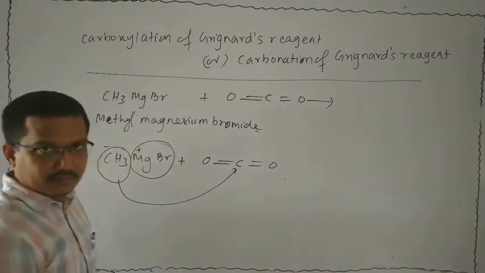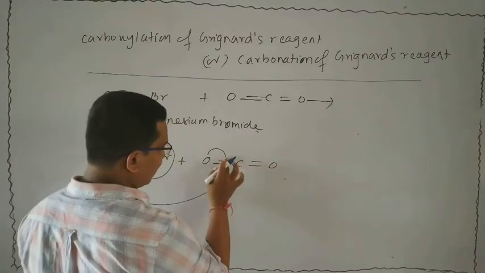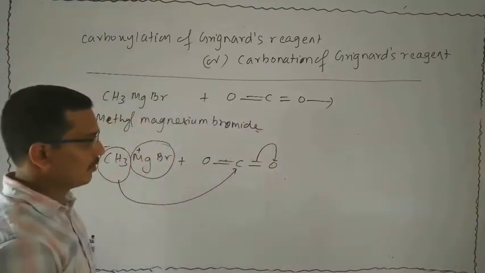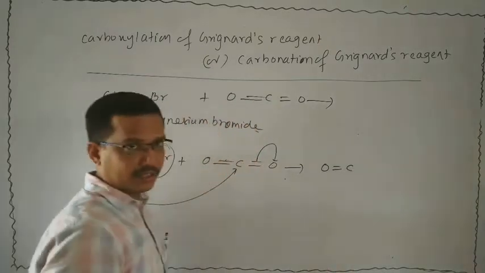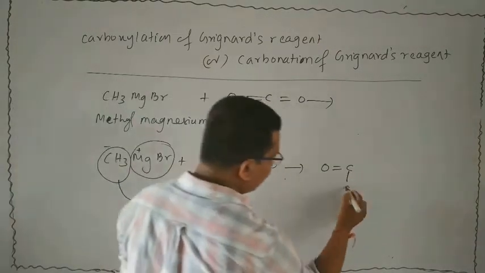As a result, what will happen? Whether this bond breaks or this bond breaks is your choice. Suppose I break this bond. Then O bond C, look at that, O bond C. The CH3 part will be attached here.